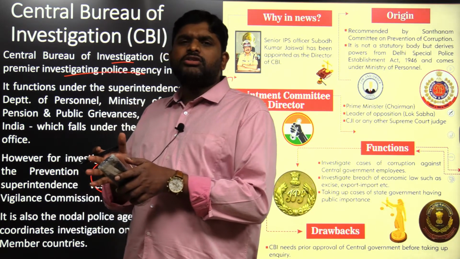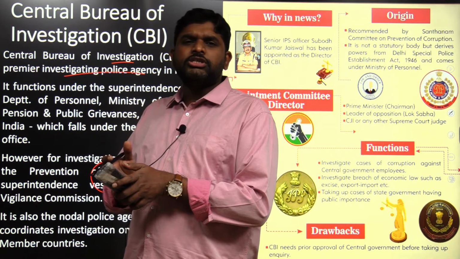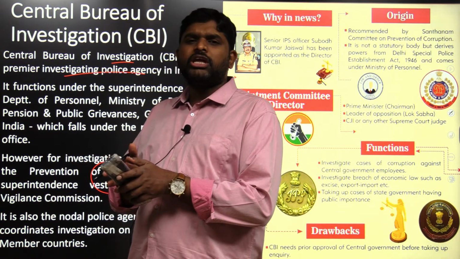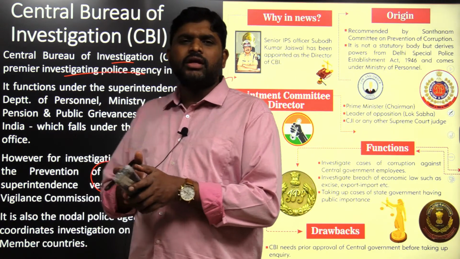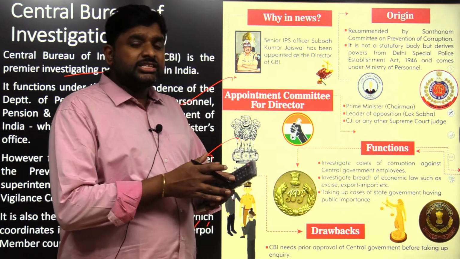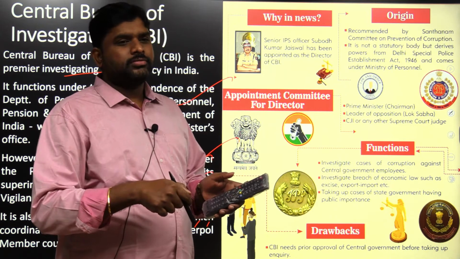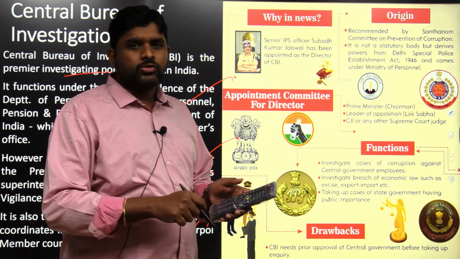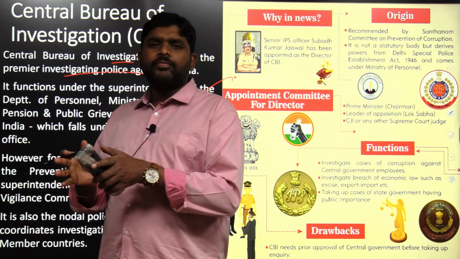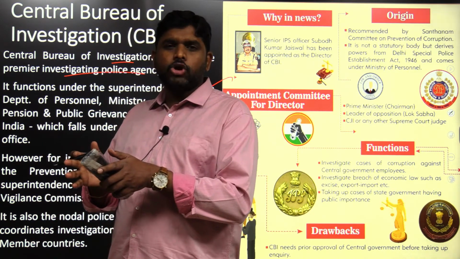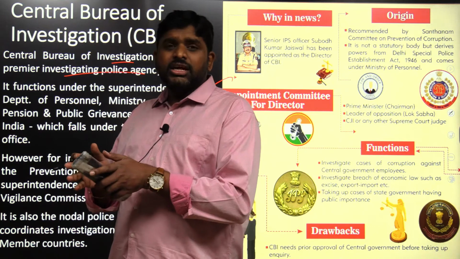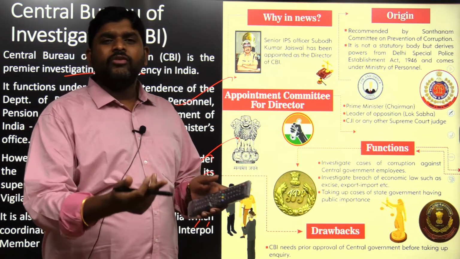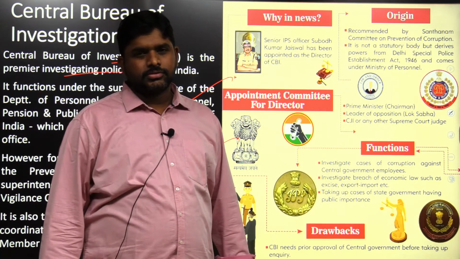What is the difference between the Central Vigilance Commission and CBI? The Central Vigilance Commission is concerned exclusively with corruption cases of the central government. CBI handles corruption cases as well as criminal cases, and scams also. But CVC is limited to corruption cases of the central government only. Under this, the CVC has the power to order CBI to do an inquiry on corruption cases.